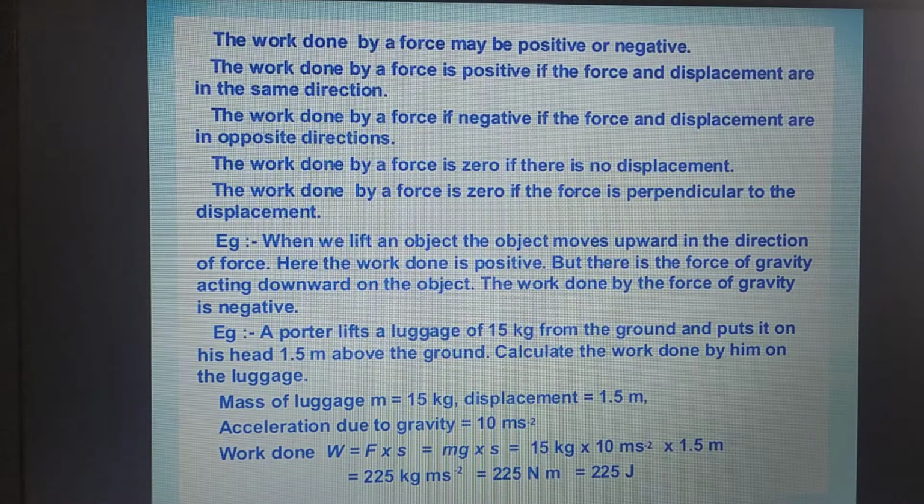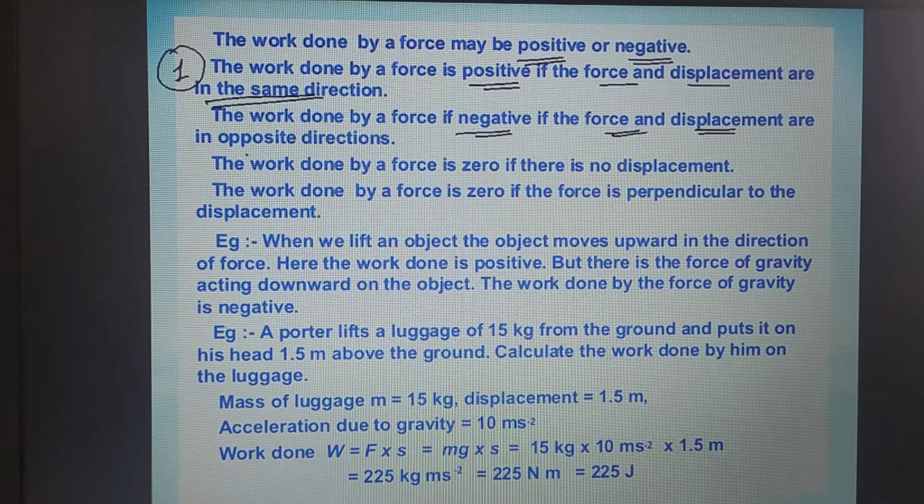Right? So as we discussed, the work done could be positive or negative. The first case, the work done could be positive if the force and displacement are in the same direction. The work done by a force will be negative if the force and displacement are in opposite direction.